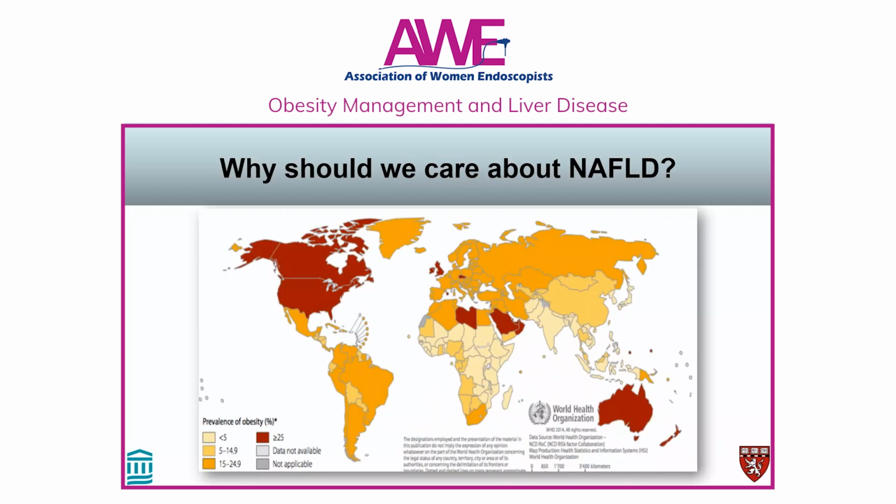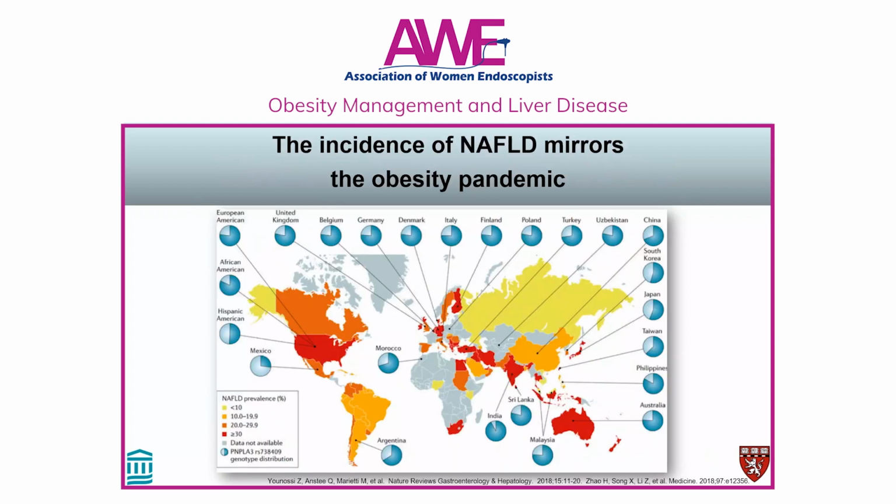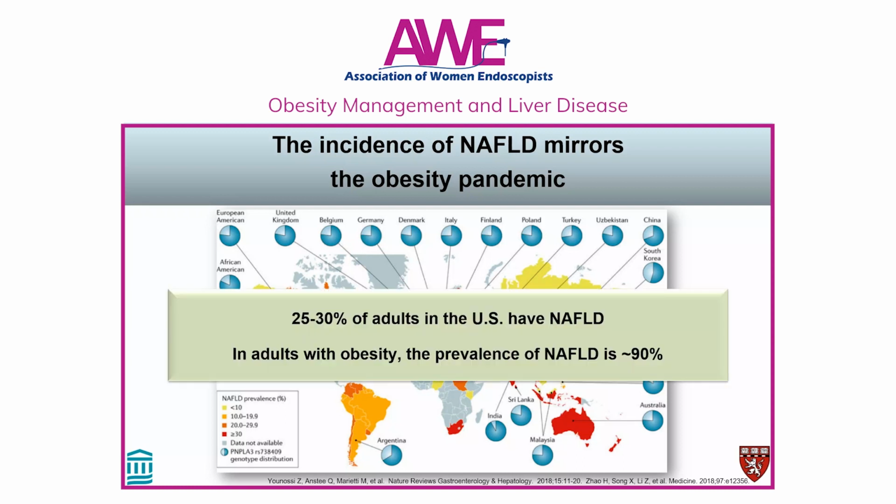So why should we care about NAFLD? If you look at this obesity prevalence map and the NAFLD prevalence map, you can see that the incidence of NAFLD mirrors the obesity pandemic. Currently, it is estimated that 25 to 30% of adults in the US have NAFLD. However, this prevalence increases to about 90% in patients with obesity.